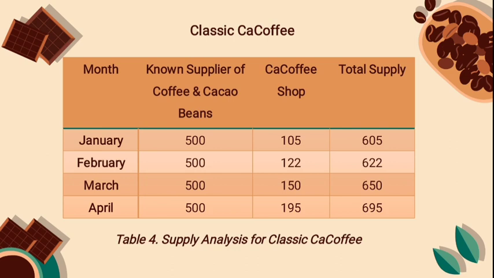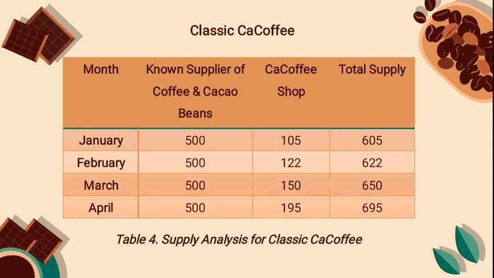In the month of March, the known supplier is 500, CaCoffee Shop is 150, and total supply is 650. In the month of April, the known supplier is 500 also, and CaCoffee Shop is 195, total supply 695.